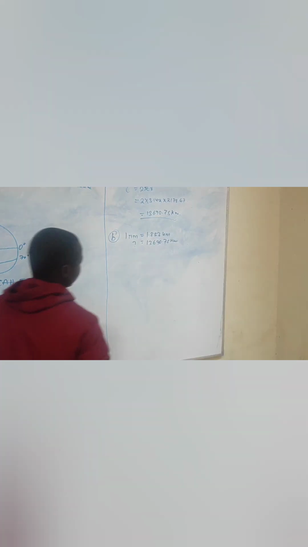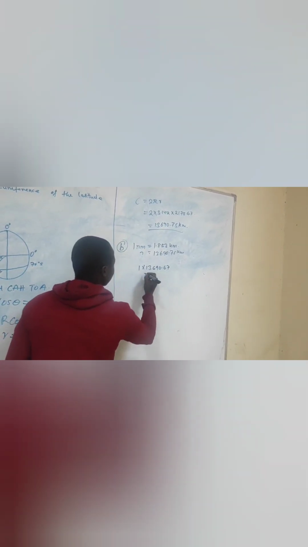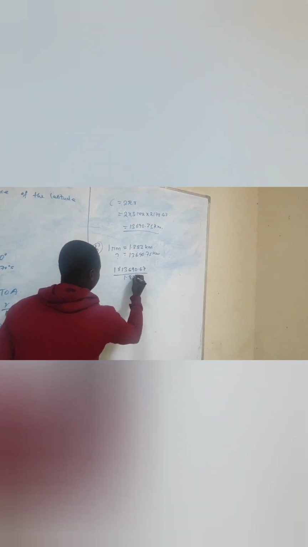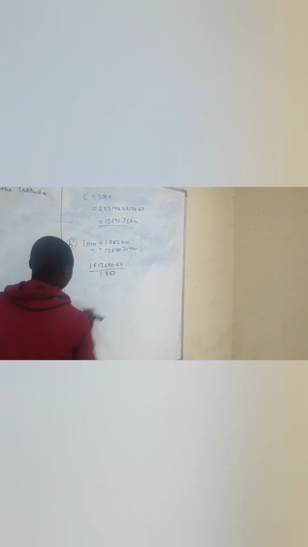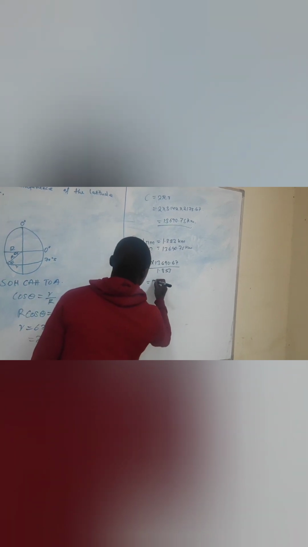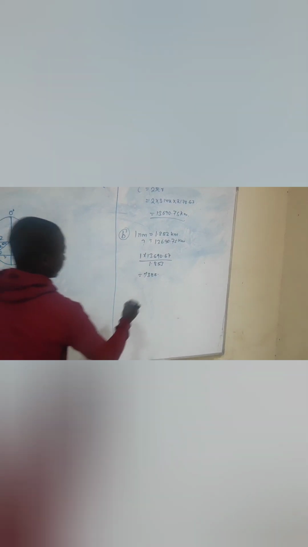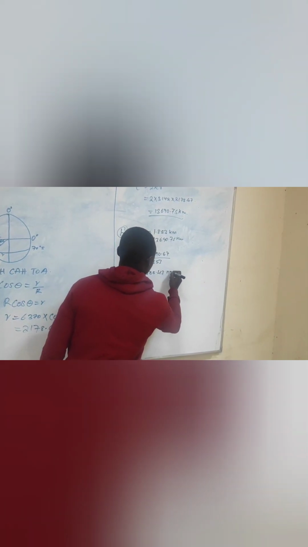If we cross multiply, it is 1 times 13,690.75 divided by 1.853. If you dial it into your calculator, you will end up getting 7,398.43 nautical miles. So that is the final answer for our question B.